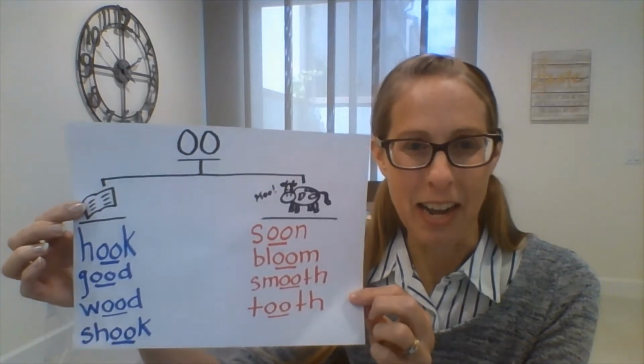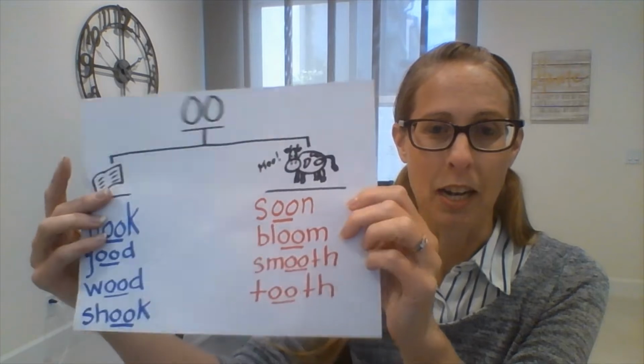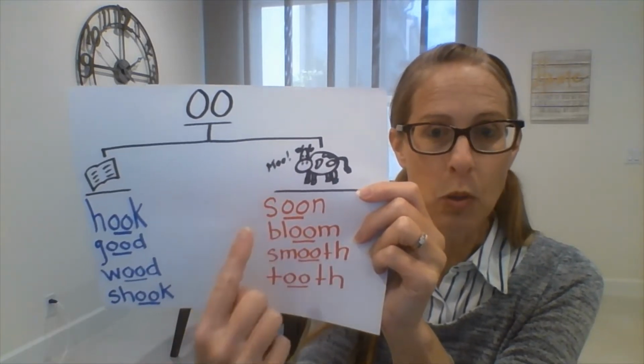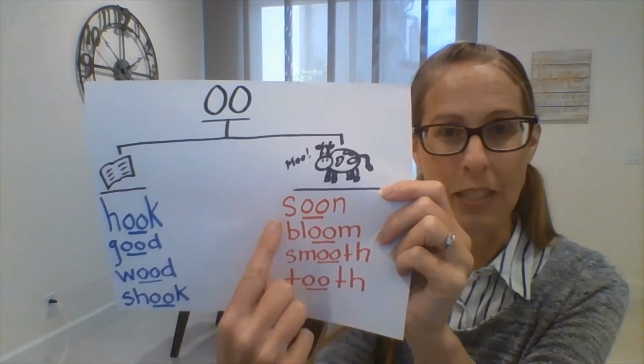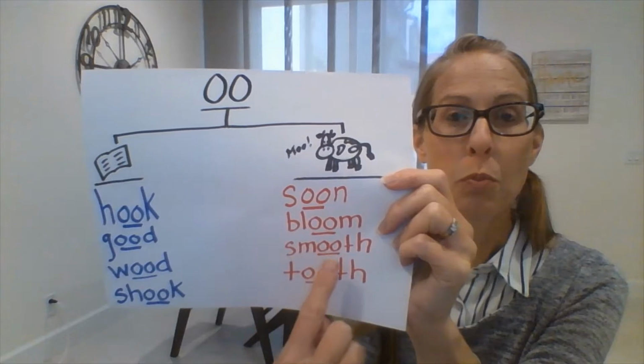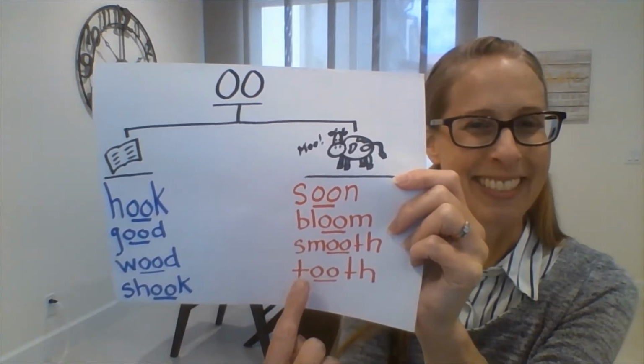Okay, boys and girls, so last week we worked on the OO spelling, double O, and we worked on the words where double O says ooh as in moo, like soon. Read them with me: bloom, smooth, and that's right, tooth.